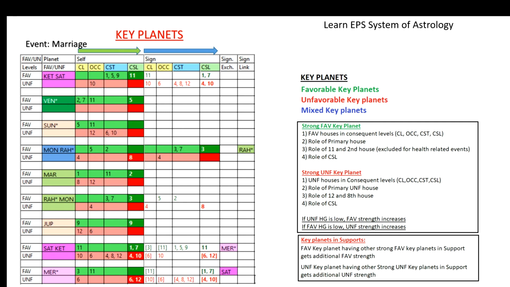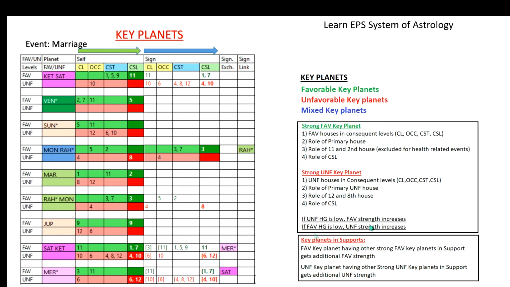Similarly, if many planets do not have this 8 and 12 in their unfavorable, then automatically it indicates that the native will not have much trouble in his life, without many unfavorable obstacles and hurdles. Depending on the favorable strength of the houses, we can also identify whether the native is going to face more favorable prospects in life or not. So by looking at all 9 planets individually, we can identify the overall chart's favorable strength and unfavorable strength also. Now let us talk about the marriage key planets.